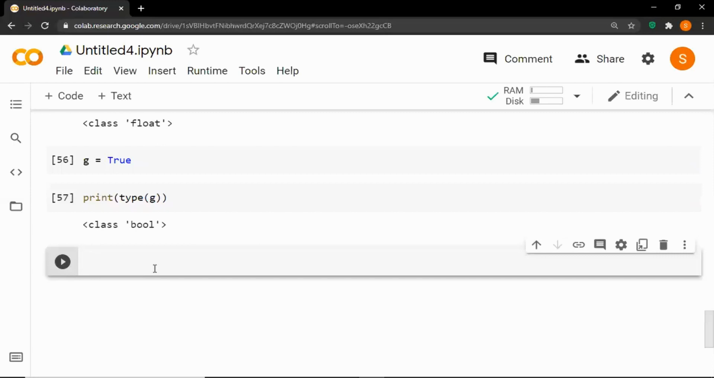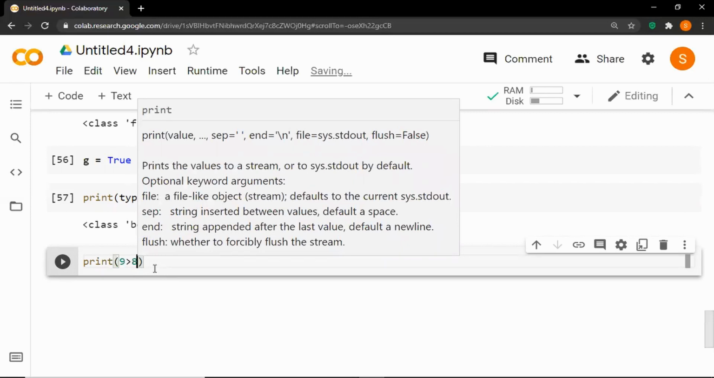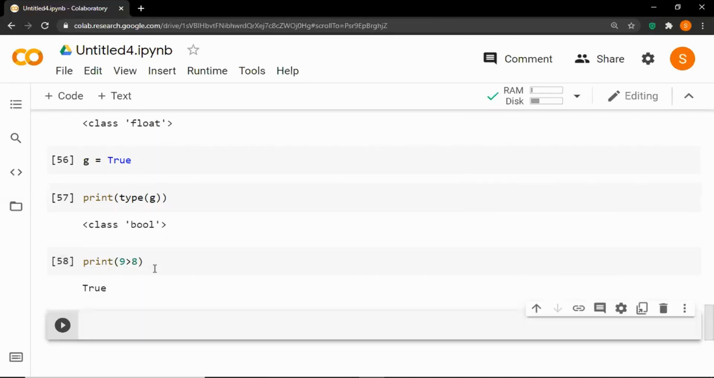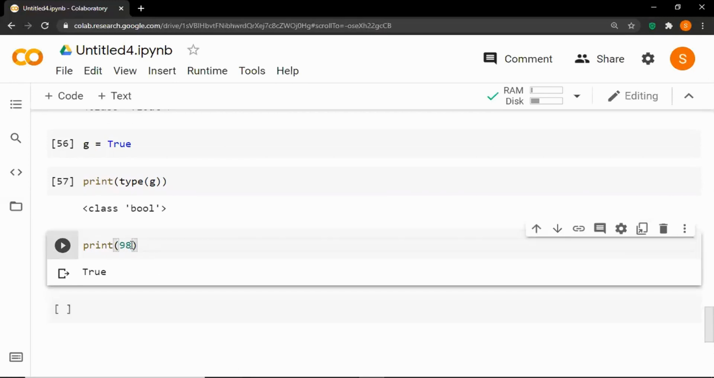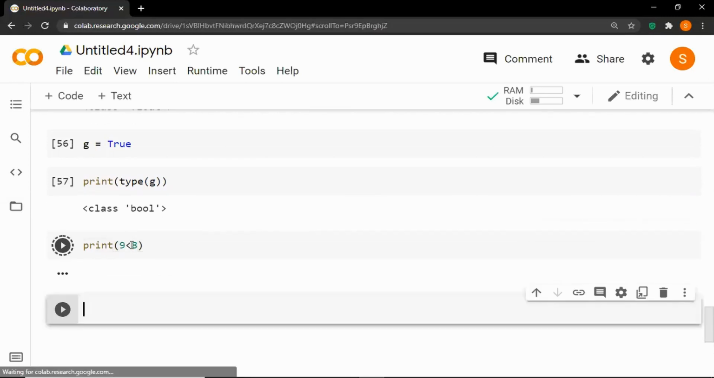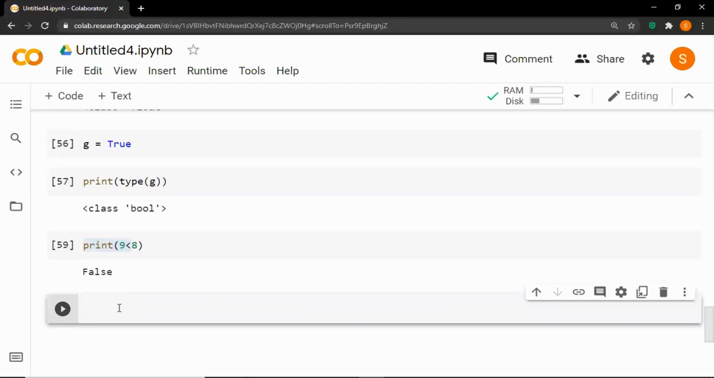So let's try to print 9 is greater than 8. So this is how we use the bool. We use it in conditions, we use it in looping statements, we use it to define conditions within our programs. So when we run this, it will return true because 9 is greater than 8. And if we try to print, let's say, 9 less than 8, it will provide an output as false because 9 is not less than 8. So this is all about the boolean.